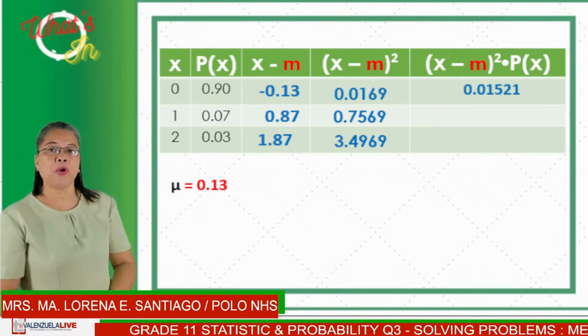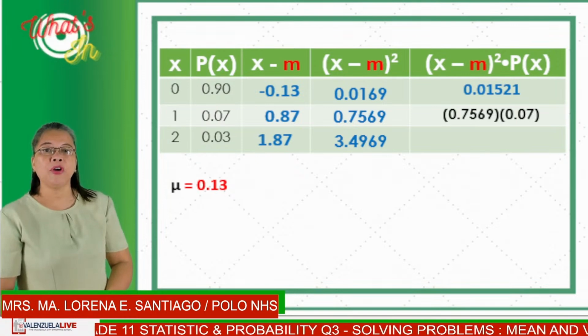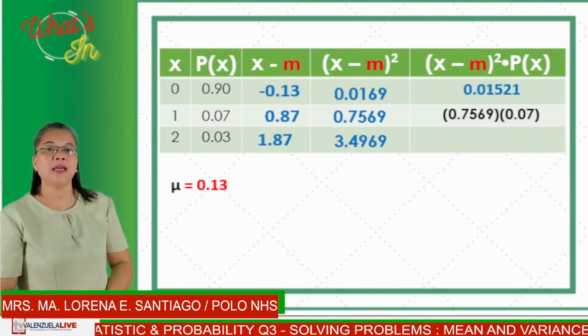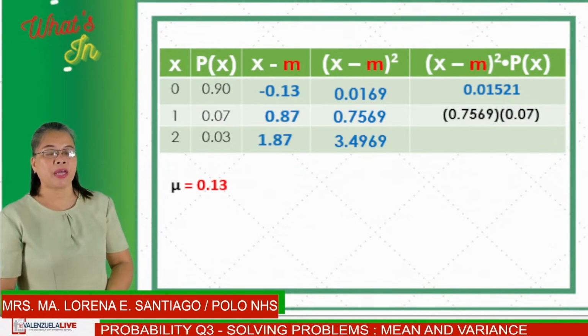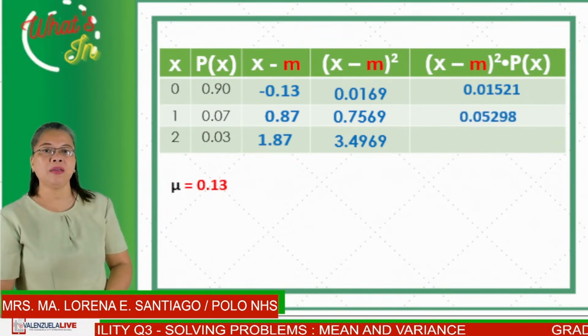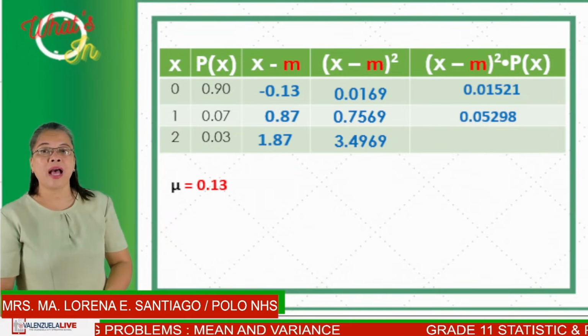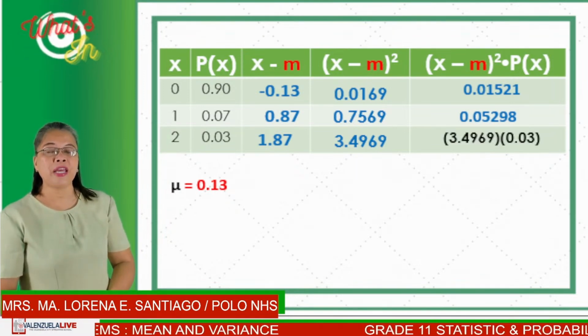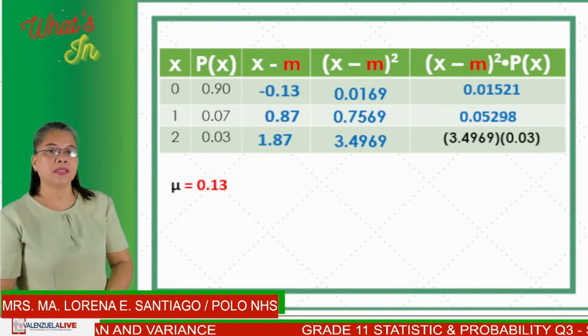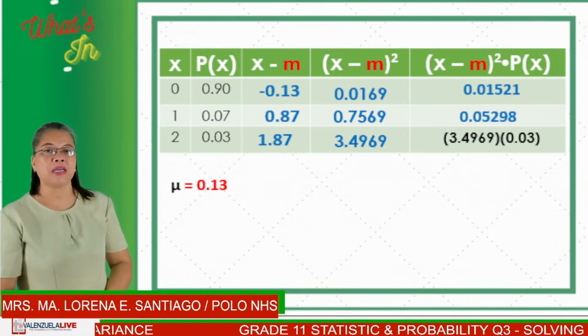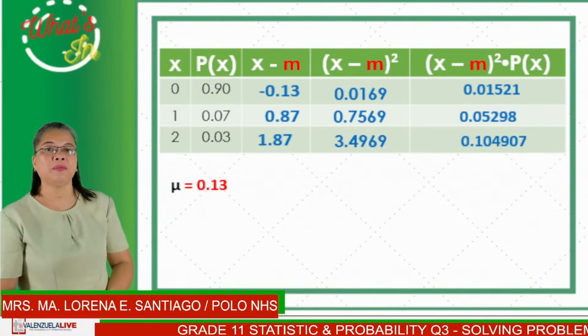For the second row, we have 0.7569 times 0.07. And the product will be 0.05298. The last row will be 3.4969 times 0.03.